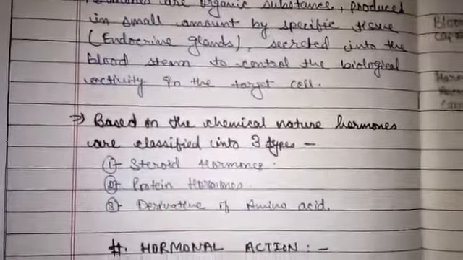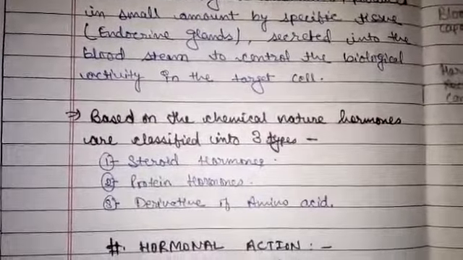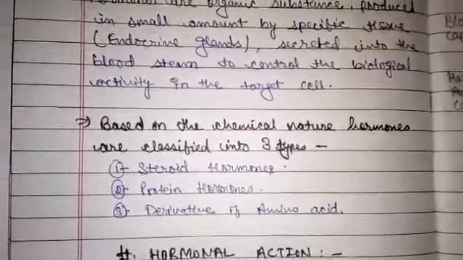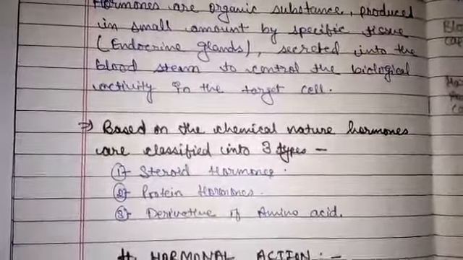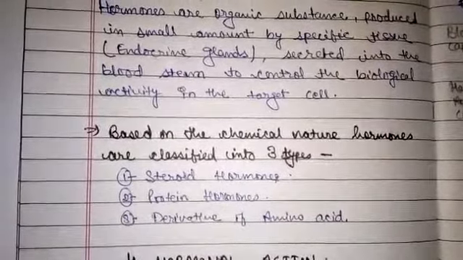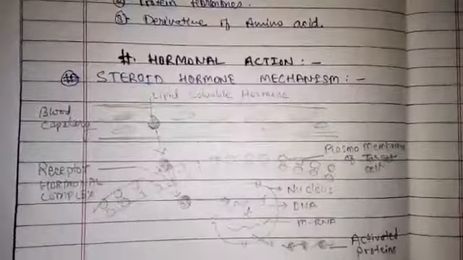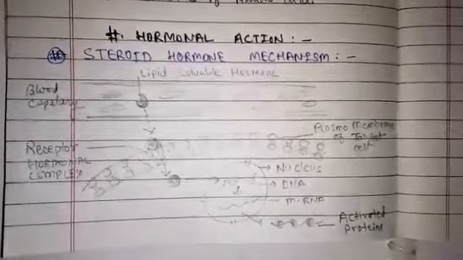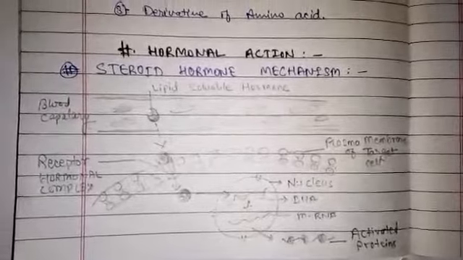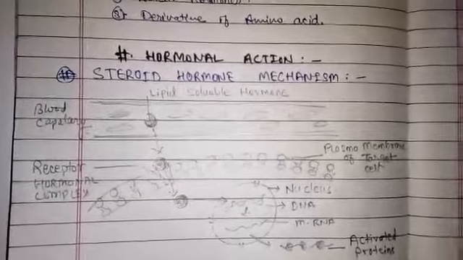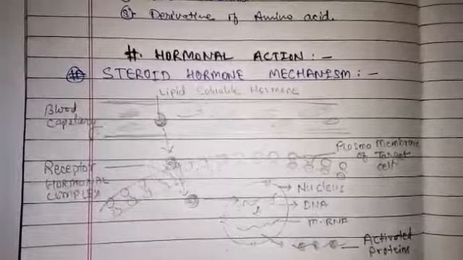Based on the chemical nature, hormones are classified into three types: steroid hormones, protein hormones, and derivatives of amino acid. Now we will talk about hormonal action. First we will talk about the steroid hormone mechanism.